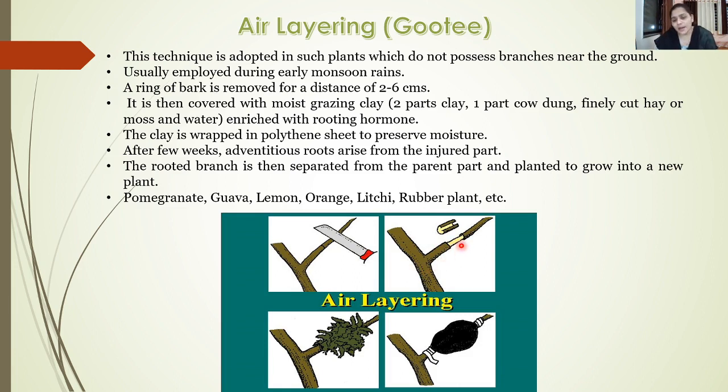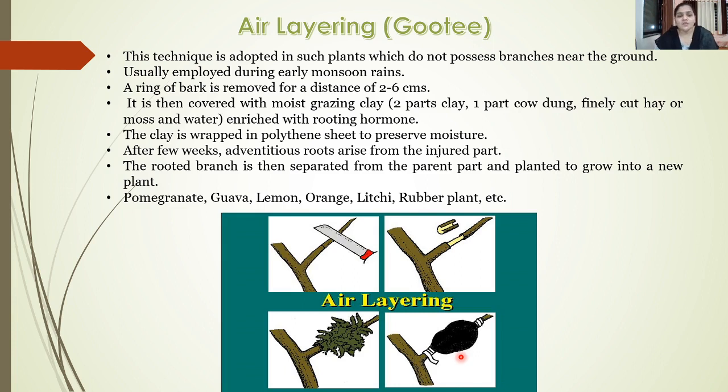Then once the bark is removed, it is covered with the help of moist grazing clay, which includes two parts of clay, one part of cow dung, and finely cut hay or moss, and it is sprinkled with water. Along with this, a rooting hormone such as IAA, that is indole acetic acid, or IBA, that is indole butyric acid, can also be applied to this part. Finally, once the clay is wrapped at the part, it is covered with a polythene sheet, which will help to retain the moisture.